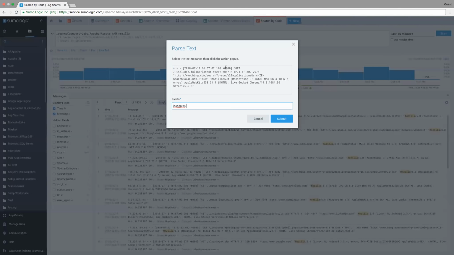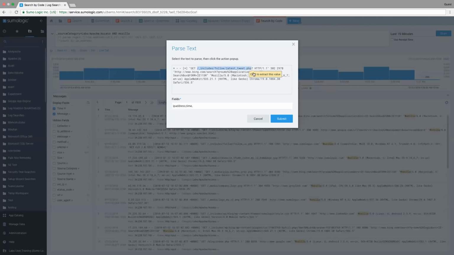And I'm going to keep going. So I'm going to go ahead and take this section here. Now I could specifically say that this is the year, this is the month, this is the day, this is the hour, et cetera, et cetera. But for my demo, and usually, I don't really care about that. So I'm just going to take this whole thing, and I'm just going to call it time, and just lump it together. And I'm going to keep going through here, and just give me a second.